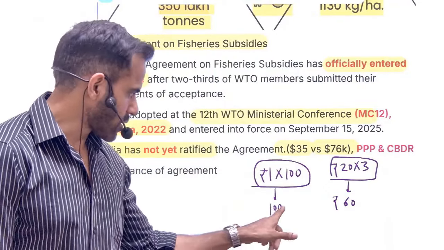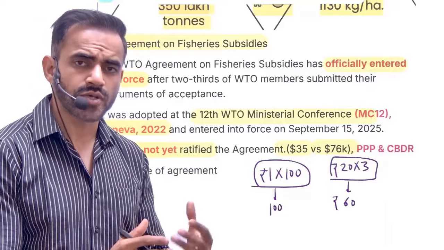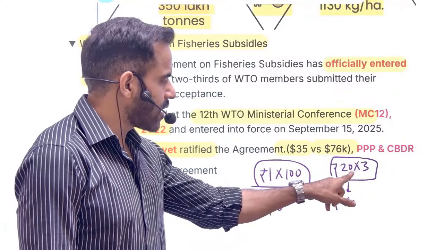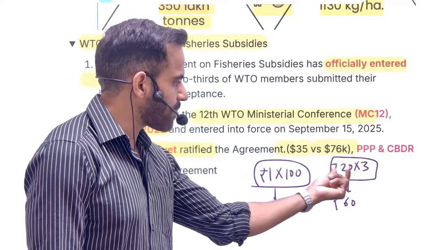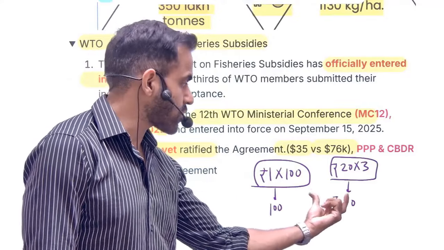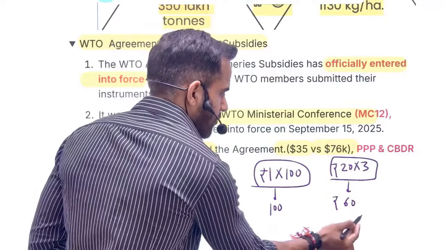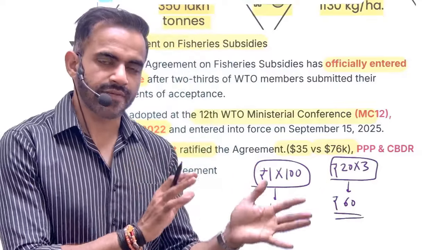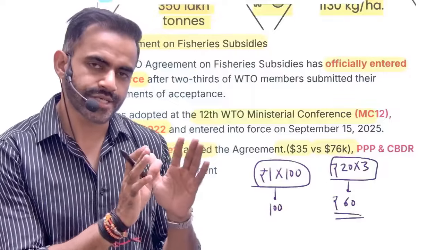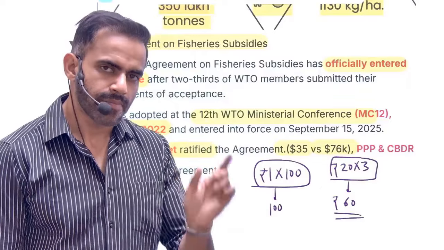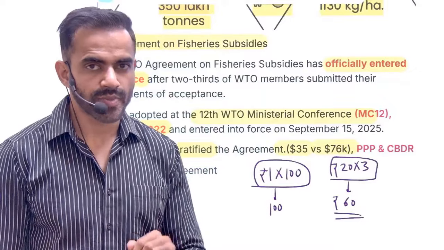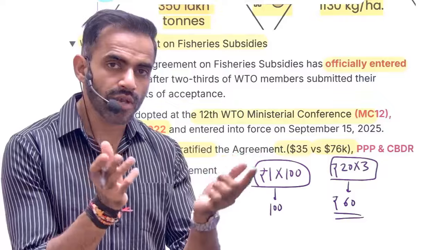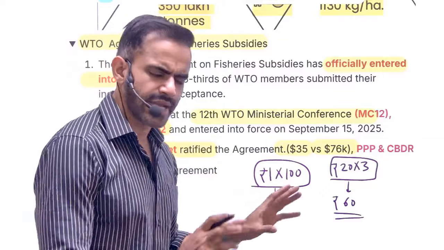Countries like India are saying that we are providing only 1 rupee. Our total amount, that is 100 in this case, is big because we have a huge population. Developed countries, on the other hand, say that you should not focus on the per person subsidy. You should focus on the total amount. See, we are providing less. We are providing only 60. So that is why there is a conflict between the developed countries and countries like India. India's argument is measure subsidy from the per capita perspective. Argument of developed countries is measure subsidy from the overall amount perspective. That's why India has not signed it.